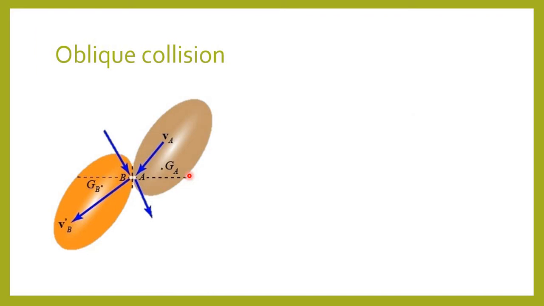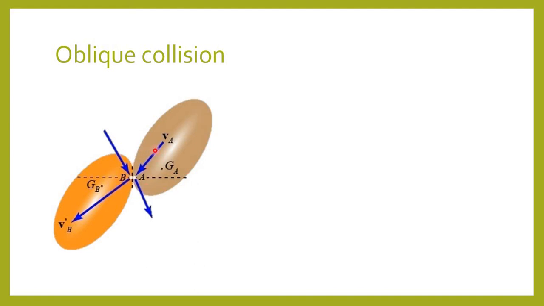Now we come to the final topic, that is oblique collision. During collision between two objects, a pair of equal and opposite impulses act at the moment of impact. If just before impact at least one of the objects was moving in a direction different from the line of action of these impulses, the collision is said to be oblique. So in the figure, two balls collide obliquely.